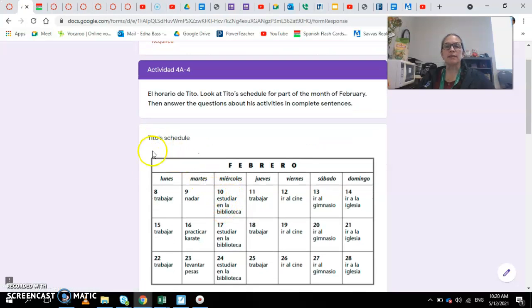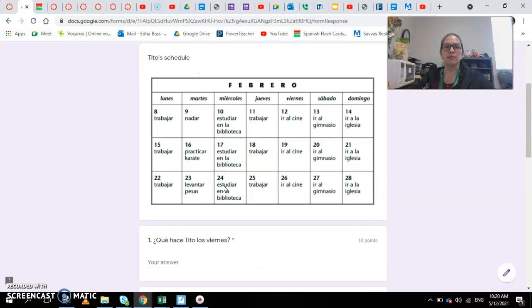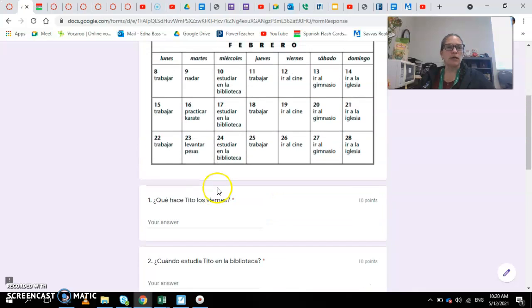Okay, the first activity, you have a schedule right here. This is Tito's schedule. I put a picture here, what he does every day of the week in the month of Febrero. Lunes, martes, miércoles, jueves, viernes, sábado, domingo. It's good that we remember the vocabulary that we learned at the beginning. And then activities that we have been learning. And what you have to do. You're going to answer this question.